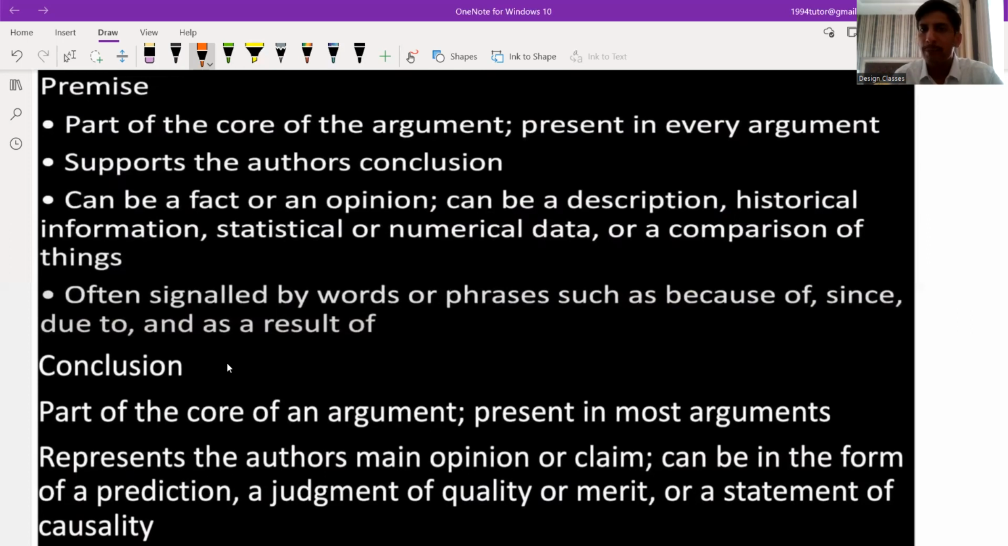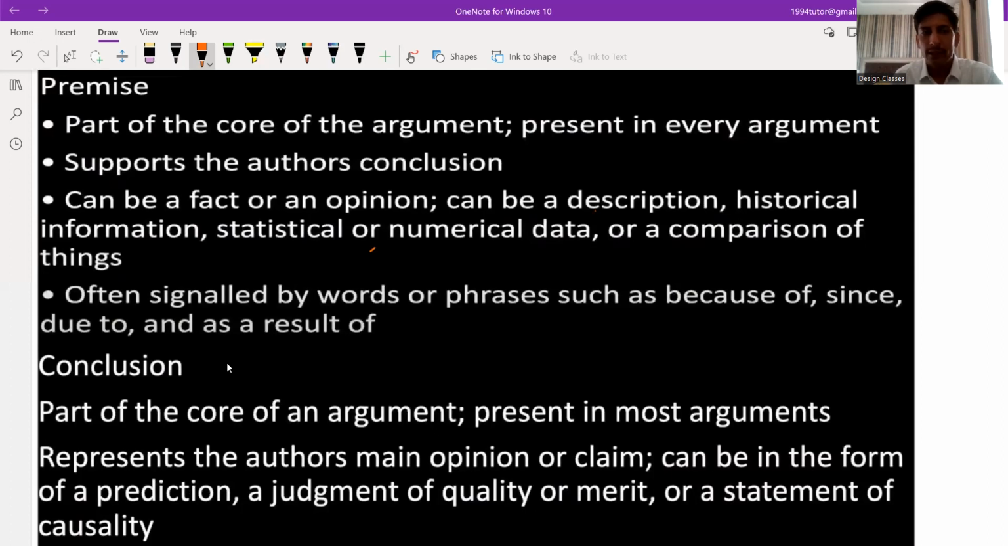Means this is a fact present in every argument. So this is present in every argument. You will find a premise, and this generally supports the author's conclusion. Every time this is supporting the author's conclusion, whether it is positive or negative. This can be a fact or opinion, like a description or historical information, statistical or numerical data, or even a comparison of things.